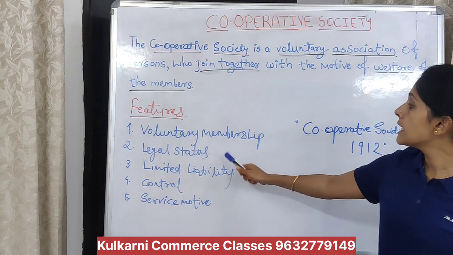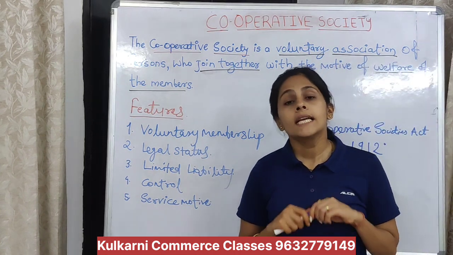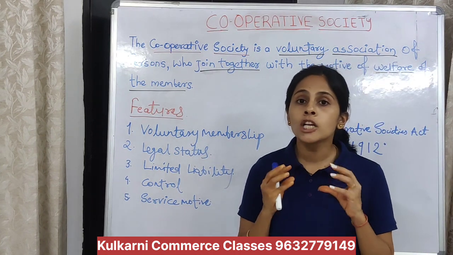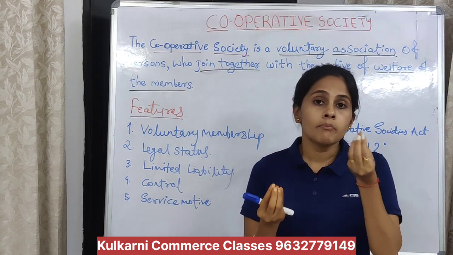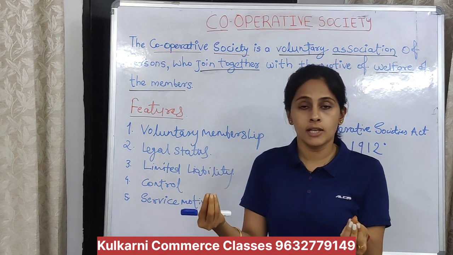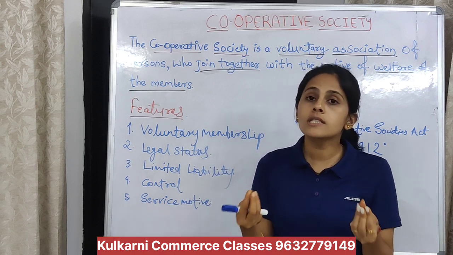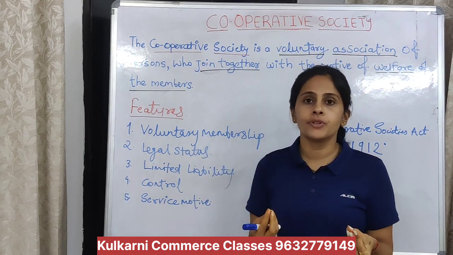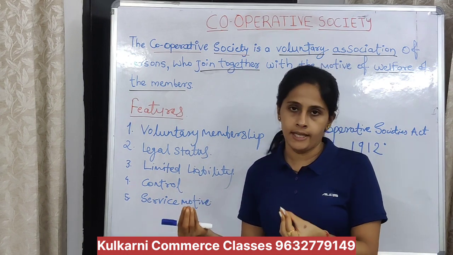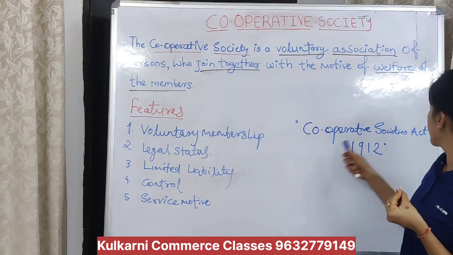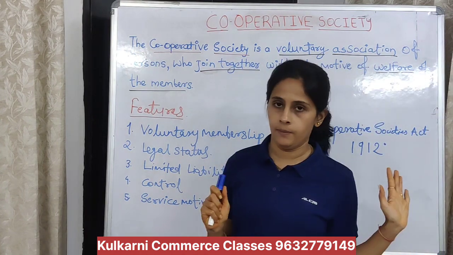Then legal status. What do you mean by legal status? Legal status means in the eyes of law, the members and that cooperative society are different. What is the meaning of this? You must register the cooperative society under the Cooperative Societies Act 1912.